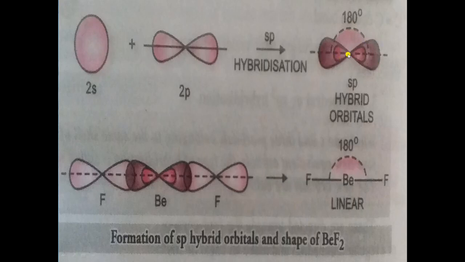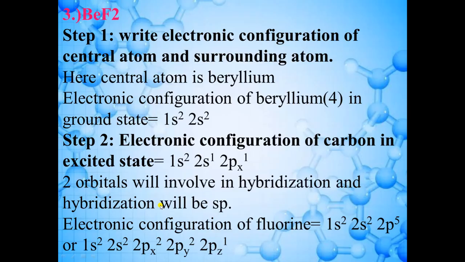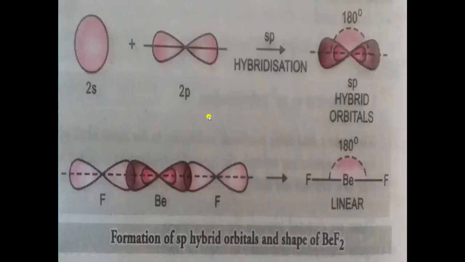Now this is for beryllium, but as you can see, two atoms of fluorine are attached to beryllium. The electronic configuration of fluorine is 1s2, 2s2, 2p5, which you can write in this way: 2px2, 2py2 and 2pz1. Again, one electron is present in 2pz, so it will do pairing with the beryllium.